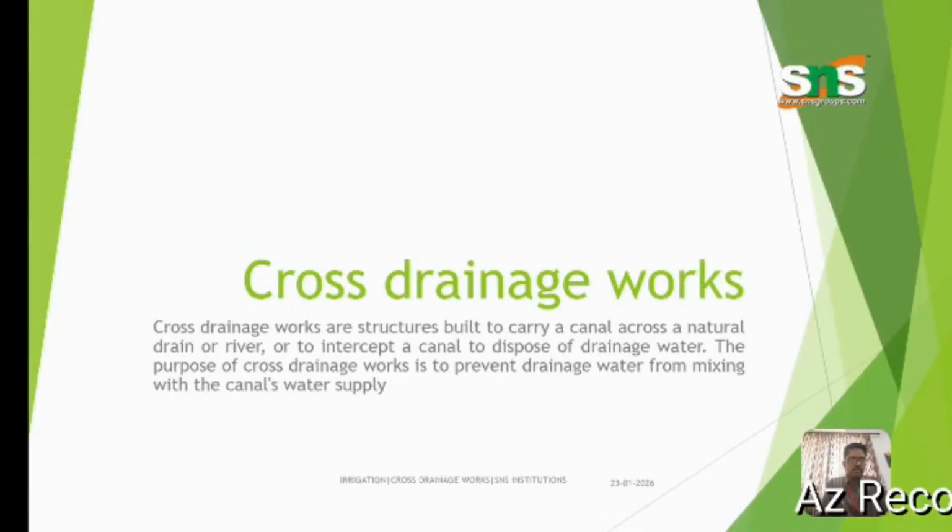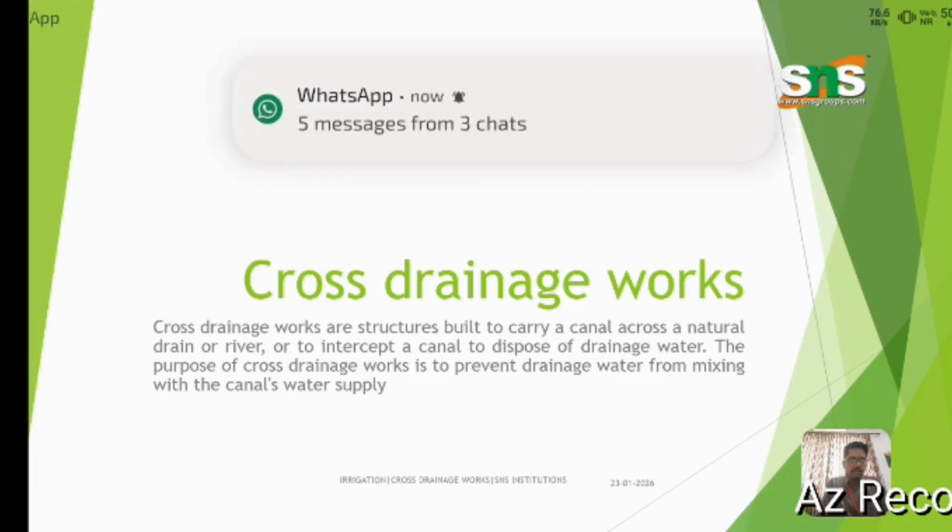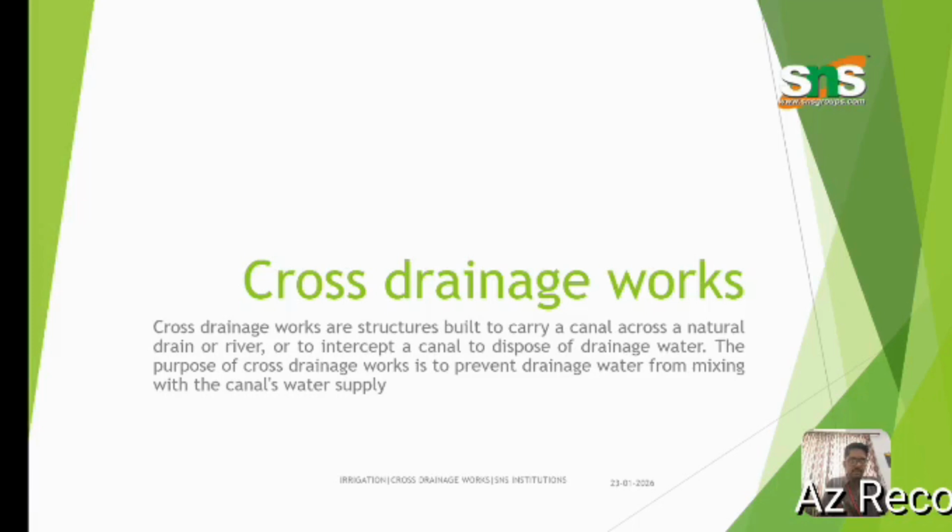I am going to talk on the topic of irrigation engineering. In that, we are going to discuss cross drainage works. Cross drainage works are structures built to carry a canal across a natural drain or a river, to intercept a canal and dispose of drainage water. The purpose of cross drainage works is to prevent the drainage water from mixing with the canal's water supply.